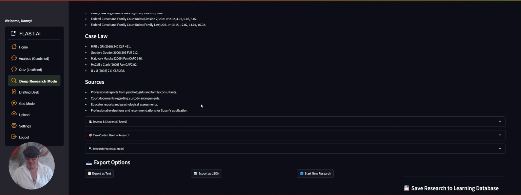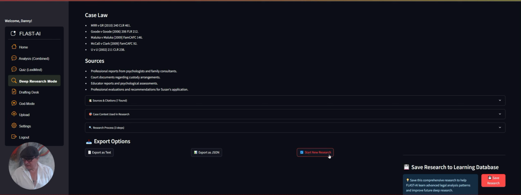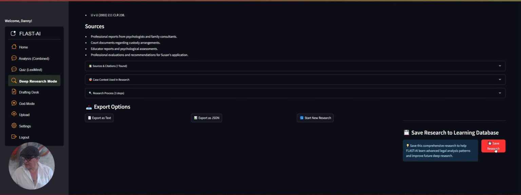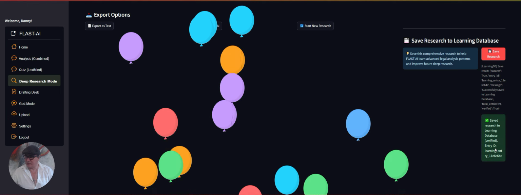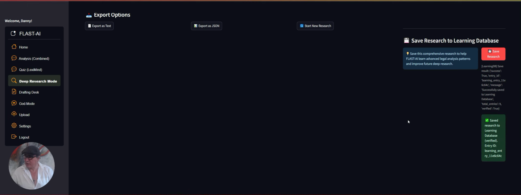information. So that report now, you can either export it as a text, export it as a JSON format. JSON is for if you want to import into another AI for further research or development. You can start a new research, or we can save this research to the research database, to our learning database. So I've chosen to save it to the learning database, and we're going to have a look at that now.